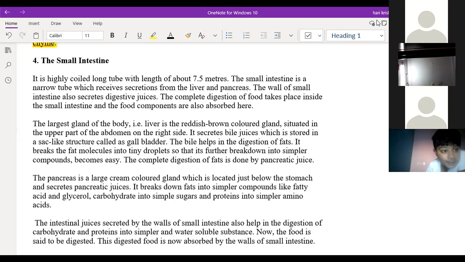The right side, sir. The stomach is present on the left, in the middle, and the liver is present on the right.